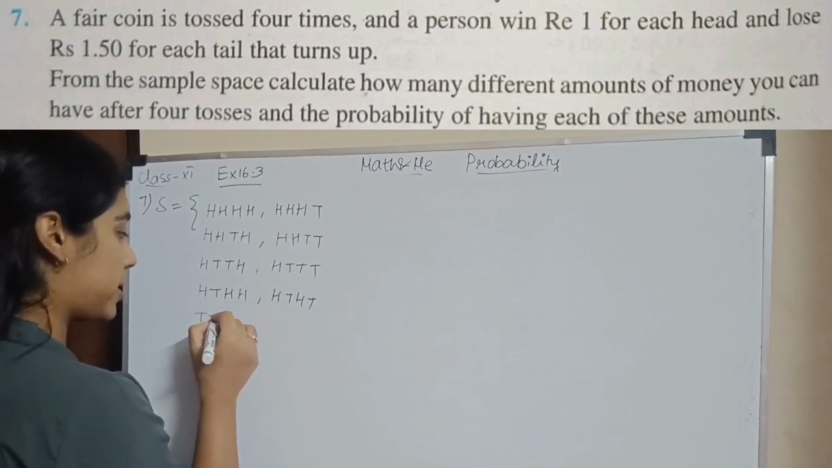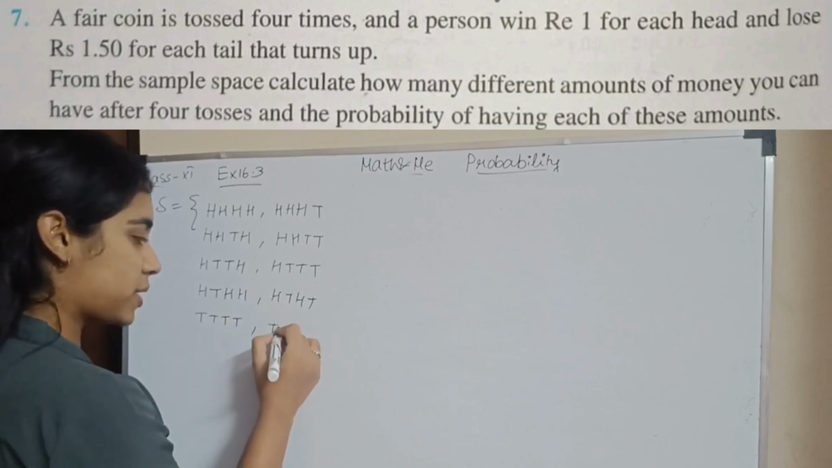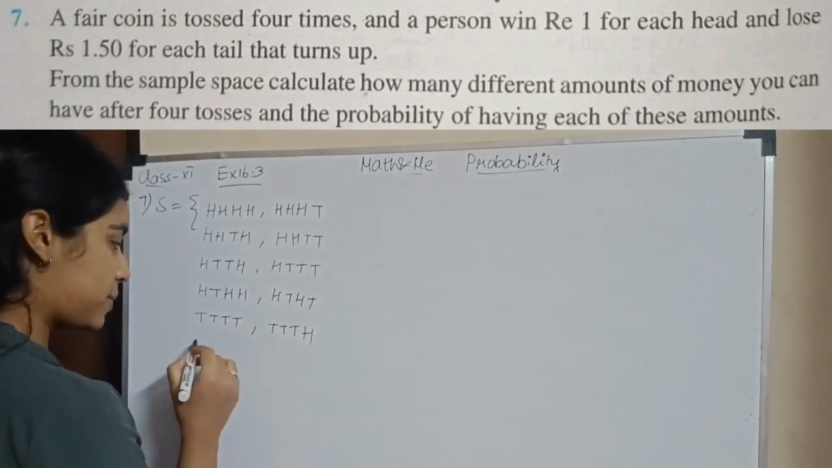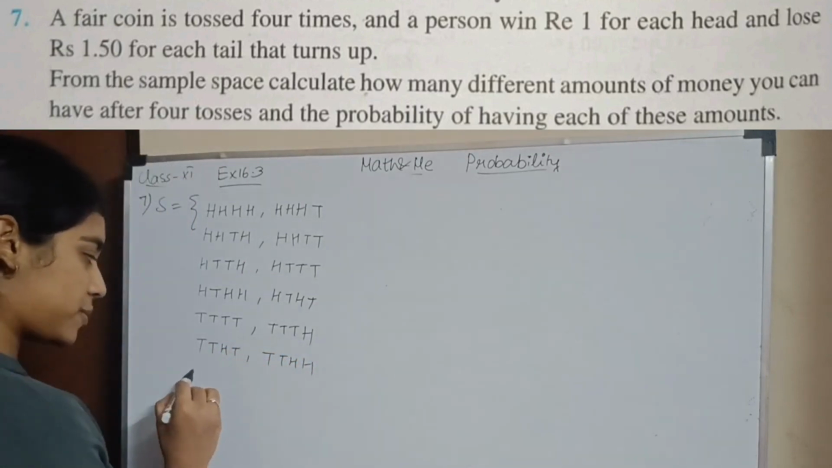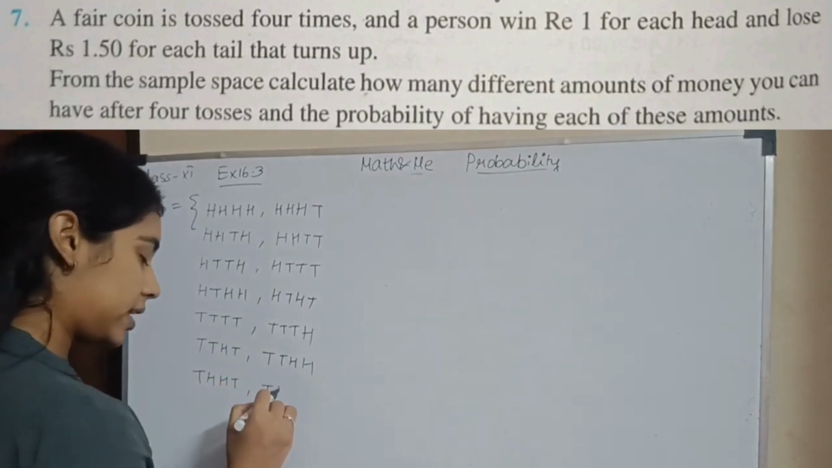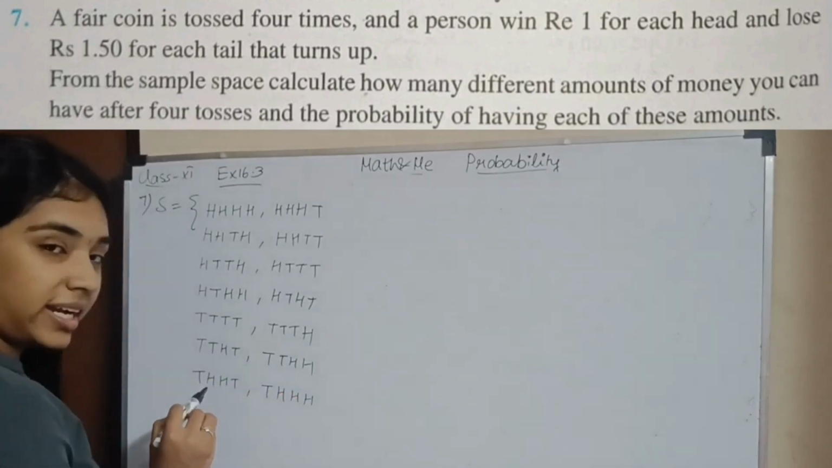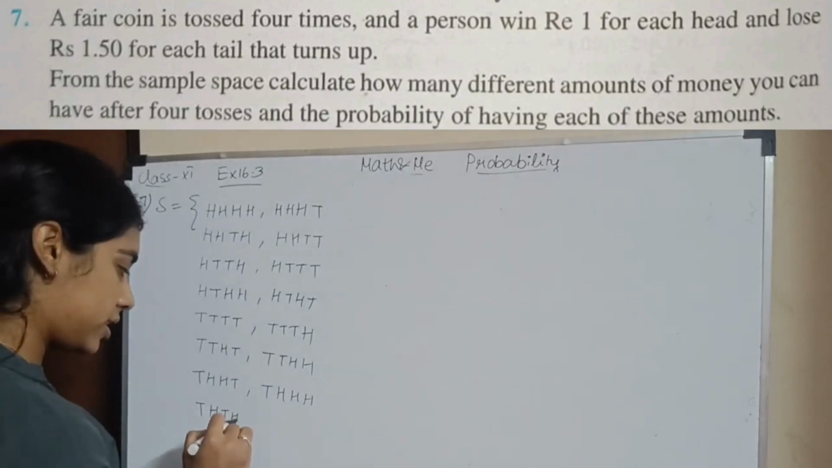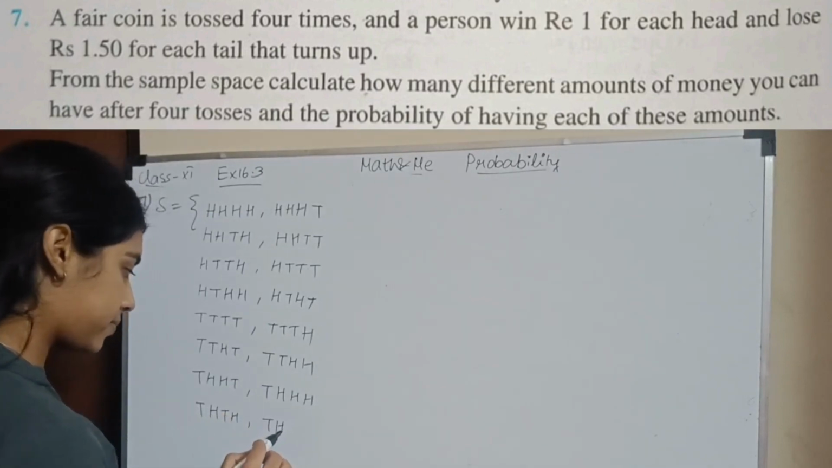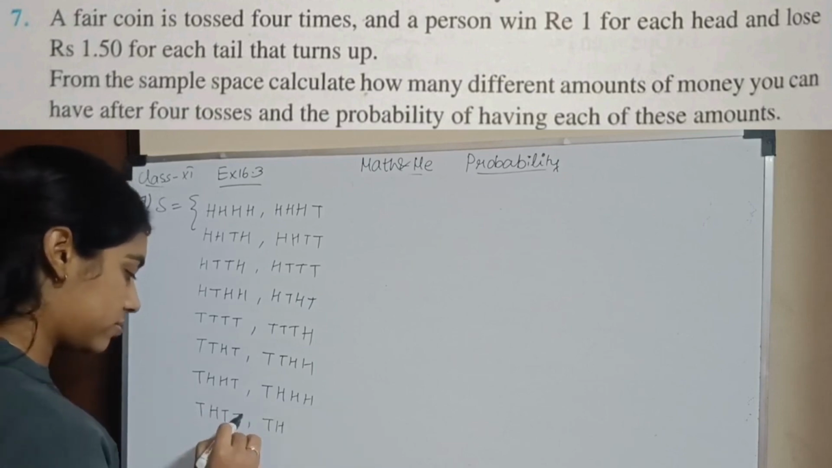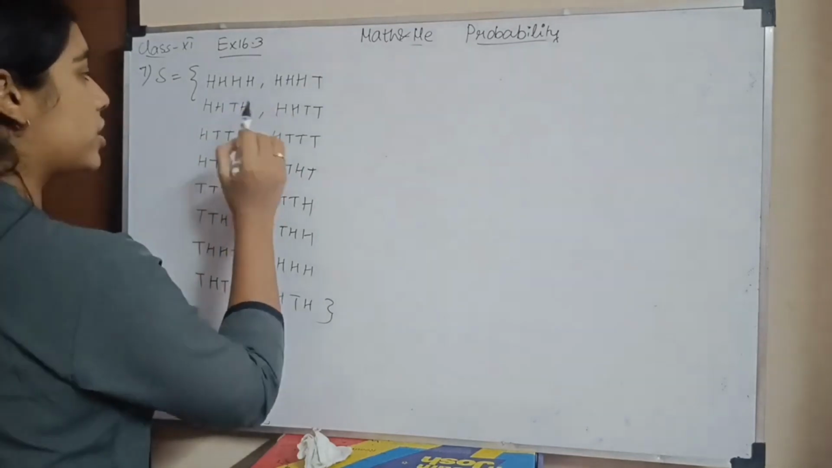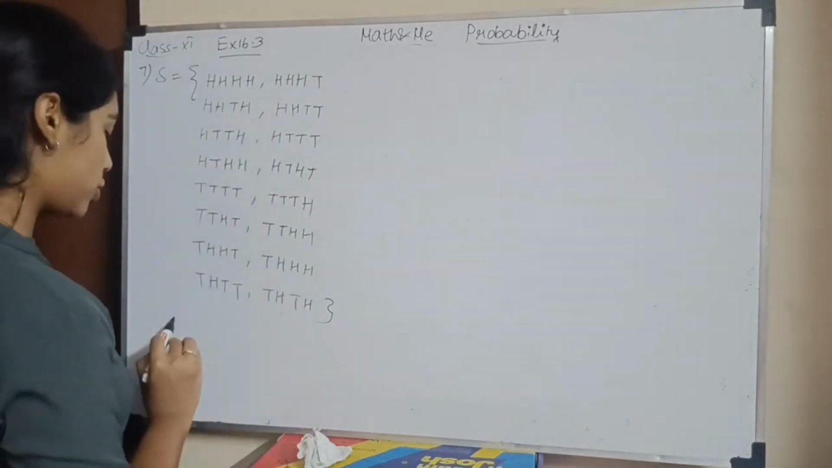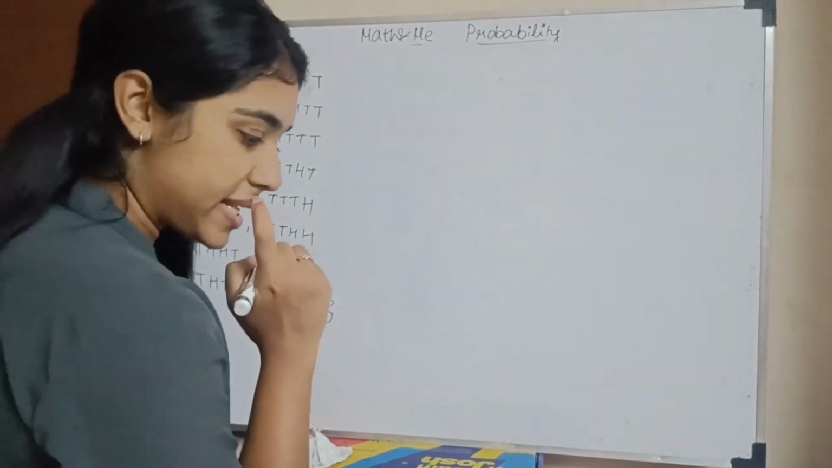Next, now we change the thousands place, so it will become t h h h. Now here if I change the tens place, t h h t. Next we change the tens place, t h t h, t h t t. Then the hundreds place, so t t h h, t t h t. Next again the tens place, so I have to change t t t h, sorry, t t t t. We shouldn't change anything else, only the tens place. Okay, so this is my sample space. How many elements do I have? 1, 2, 3, 4, 5, 6, 7, 8, 16. So the total number of elements is 16. What is asked?